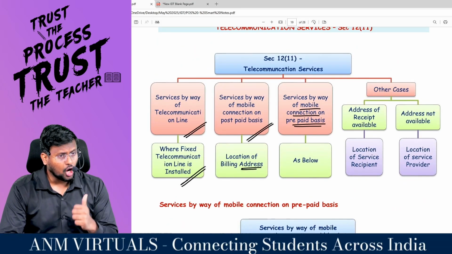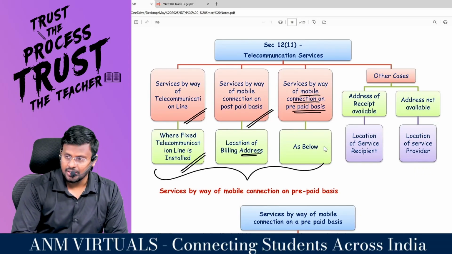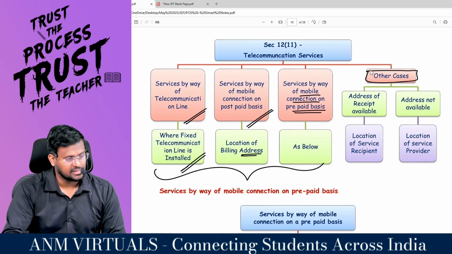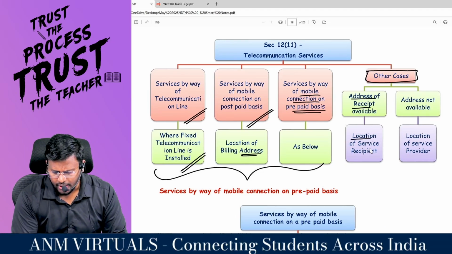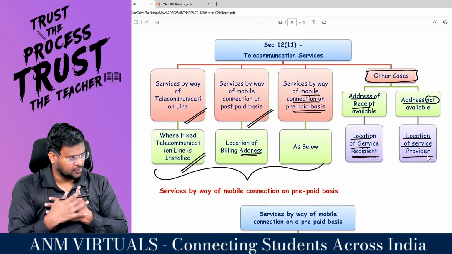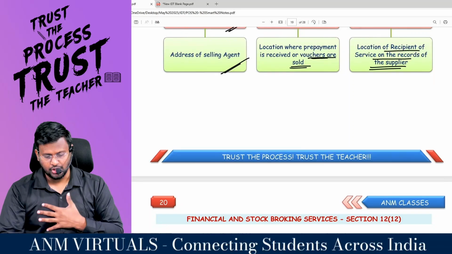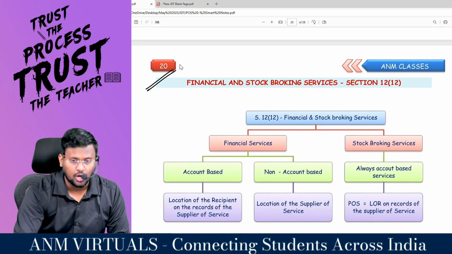If you are not able to find out the place of supply by these things, if your service does not fall under this category, it should fall under other cases. You have to check whether the address is available, then the location of the address; if not available, the location of the service provider. Basically, technically, they are applying 12.2, which is the general provision. Comfortable, sir? Now coming to 12.12 financial and stock broking services.